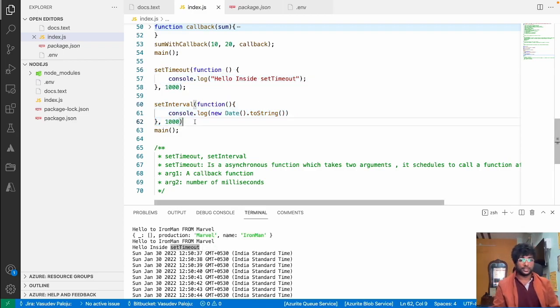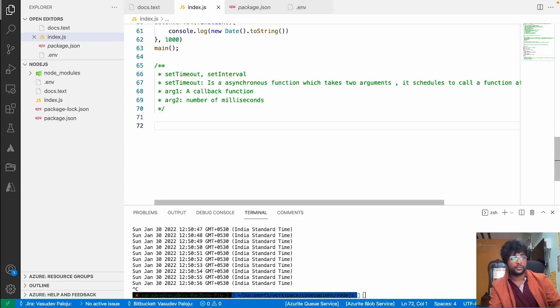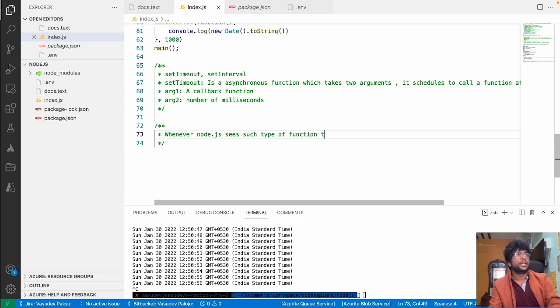So set interval and set timeout are asynchronous functions which schedule. So what is happening here? Whenever Node.js sees such type of functions, it pushes them to the event queue or callback queue.